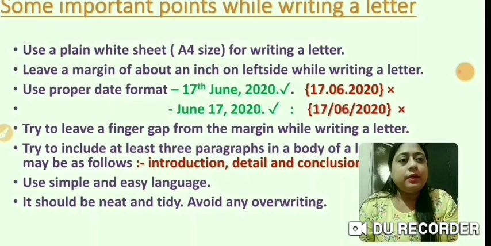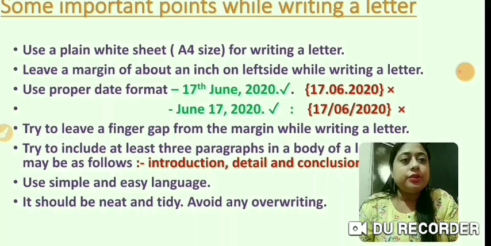Usually we should use an A4 size paper, a plain sheet. Then leave a margin of about an inch on the left side while writing a letter. When you use a plain paper, you should leave a margin. That makes the letter look neat and clean.